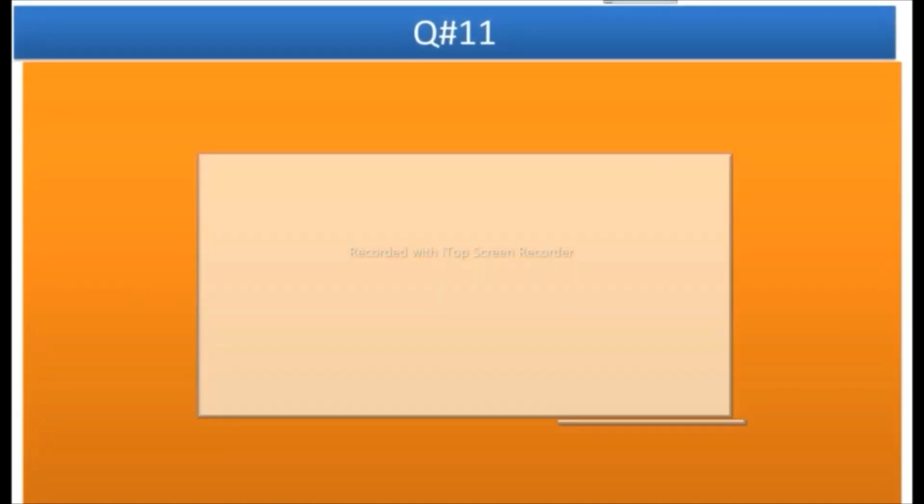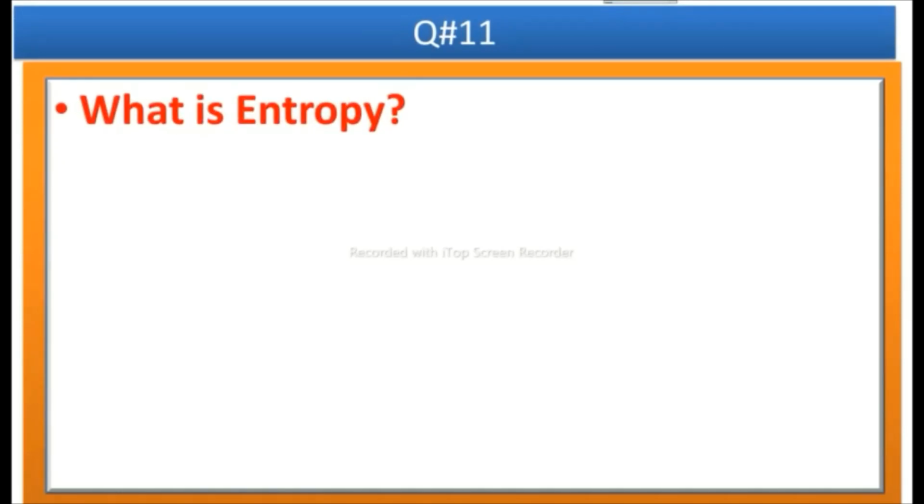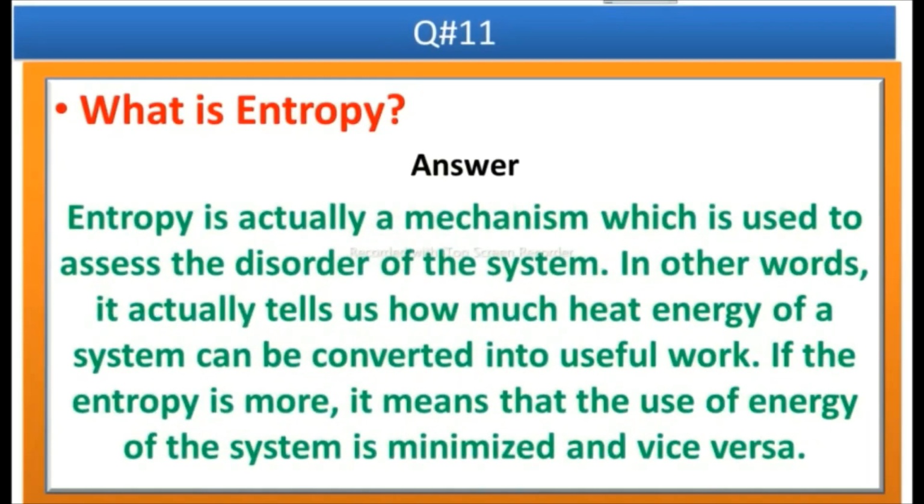The next question is, what is entropy? Answer is, entropy is actually a mechanism which is used to assess the disorder of the system. In other words, it actually tells us how much heat energy of a system can be converted into useful work. If the entropy is more, it means that the use of energy of the system is minimized and vice versa.